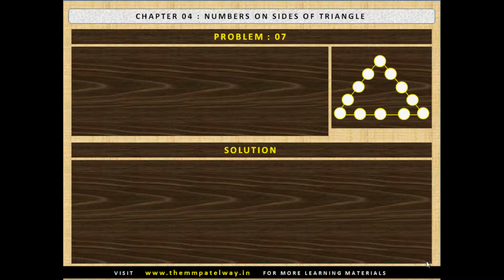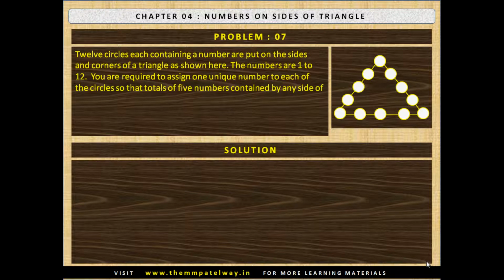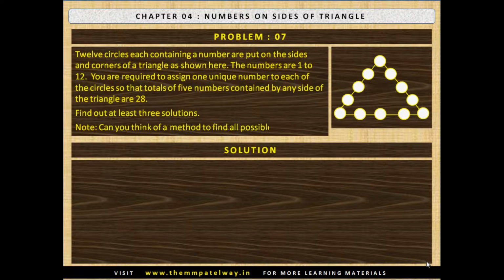Problem number 7. 12 circles, each containing a number, are put on sides and corners of a triangle as shown here. The numbers are 1 to 12. You are required to assign one unique number to each of the circles so that totals of 5 numbers contained by any side of the triangle are 28. Find out at least 3 solutions. The additional question is, can you think of a method to find all possible solutions?